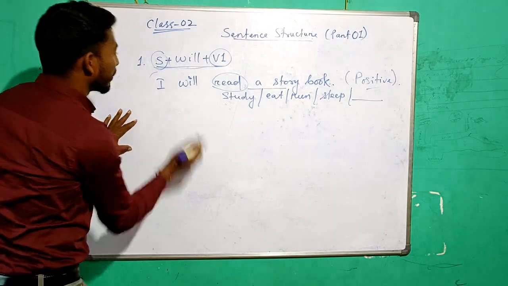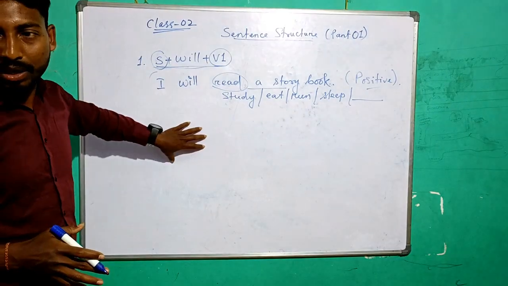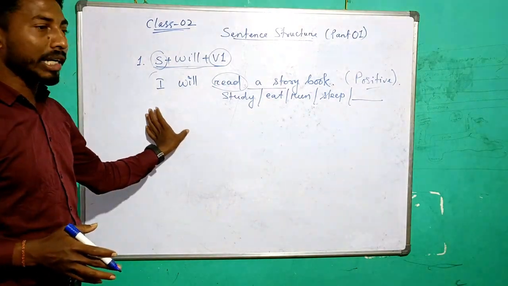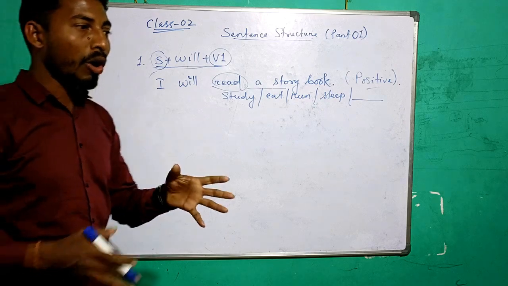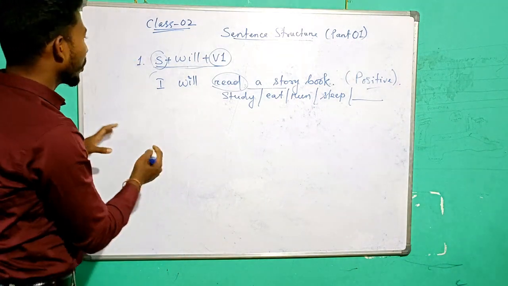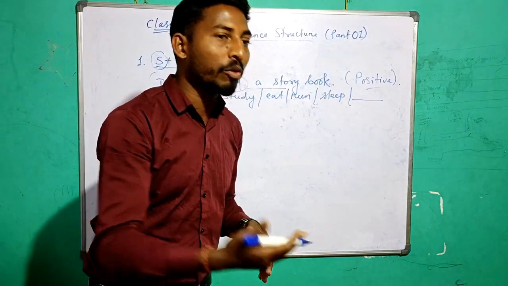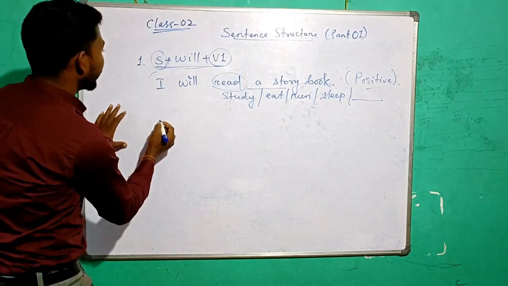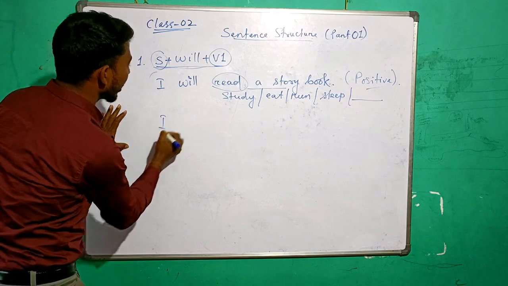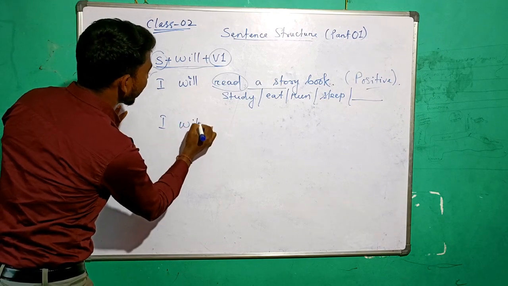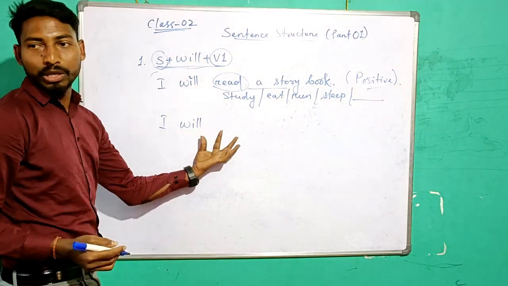Now if we see the negative sentence, how can we make it into negative one? If we put no or not into it. We know no or not is put just after the helping verb or the modal verbs. So here the same thing will be there. I will write: I will. And after that, we'll use not.